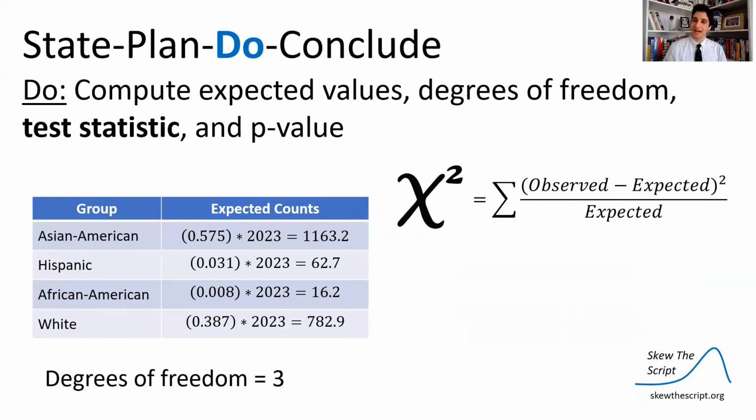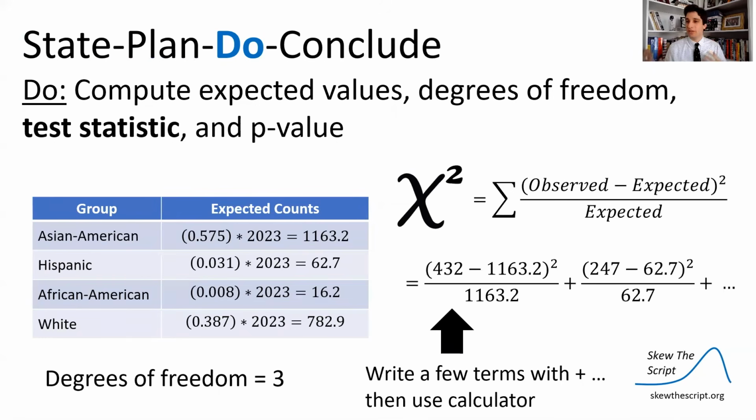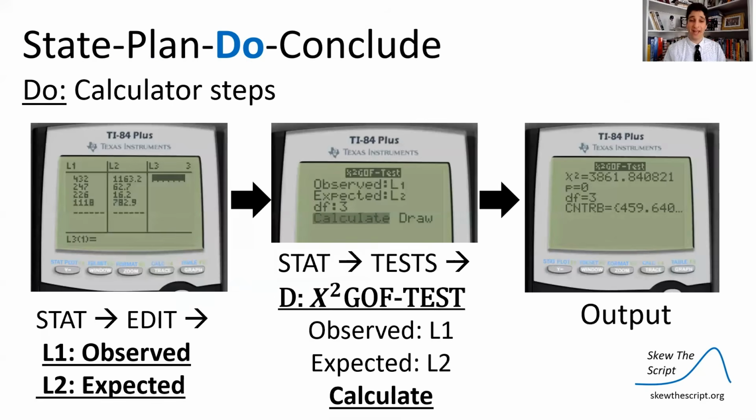The test statistic, that's the chi-squared that we calculated before. And here's the formula. What we can do to lessen our time on the FRQ is show a couple of these. So we can do the observed minus the expected, squared, divided by the expected for a couple of groups, add them together, and then do a plus, a little ellipsis, so we don't have to write it all out. And then we can use our calculator to get this value for us. That's actually preferred, I think, because you're likely to make a mistake if you do it all by hand. The instructions for the calculator are right here. Take a pause in the video if you want to try it on your own TI-84, and then we'll come back.